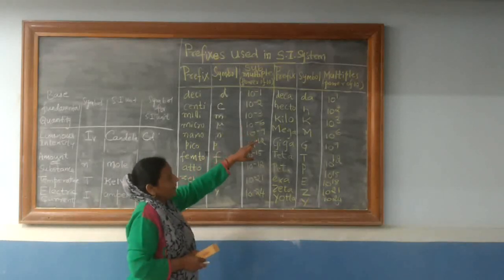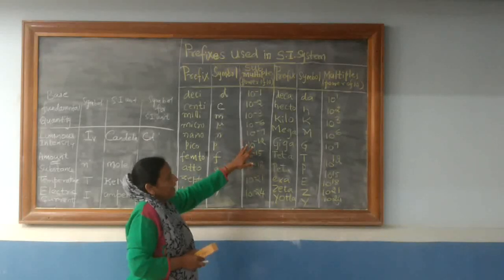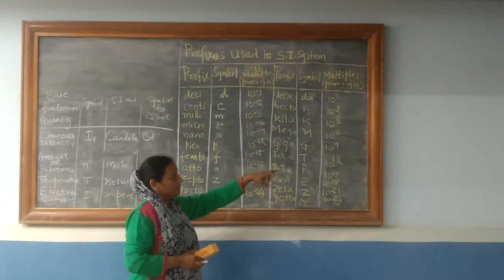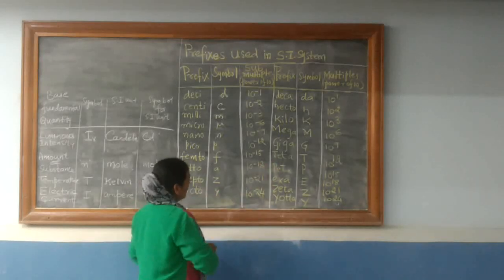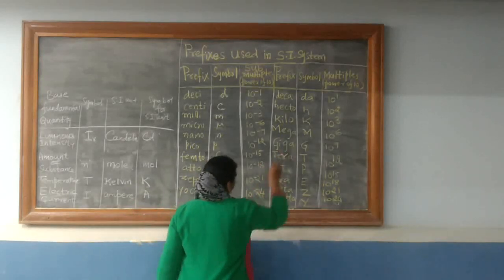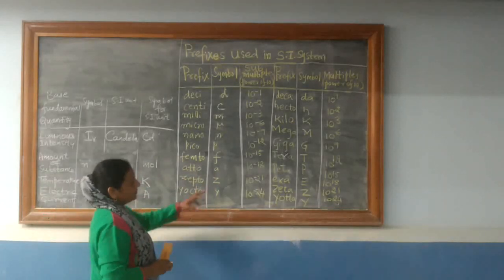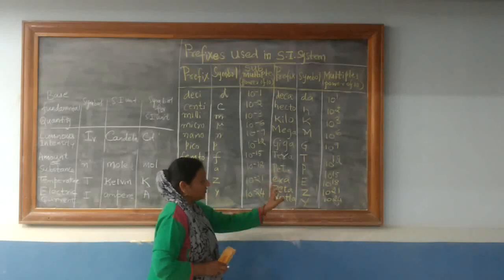Then for kilo, capital K, 10 raised to 3. Mega, M, 10 raised to 6. Giga, capital G, 10 raised to 9. Tera, T-E-R-A, capital T, 10 raised to 12. Peta, capital P, 10 raised to 15.